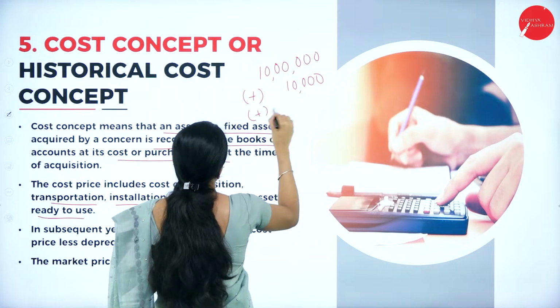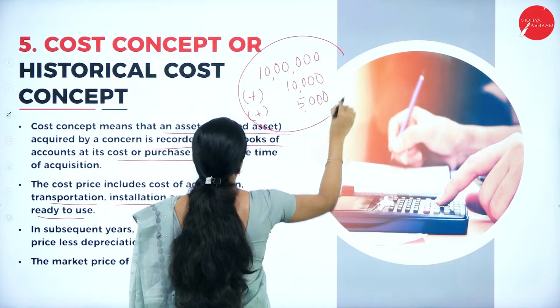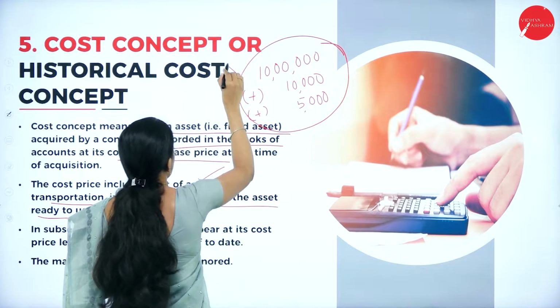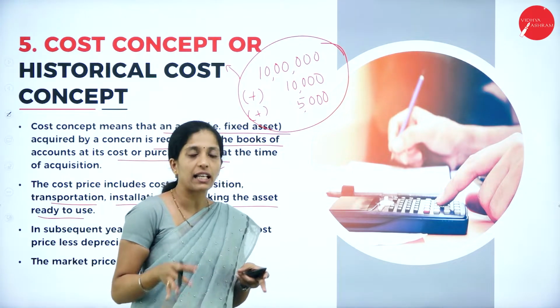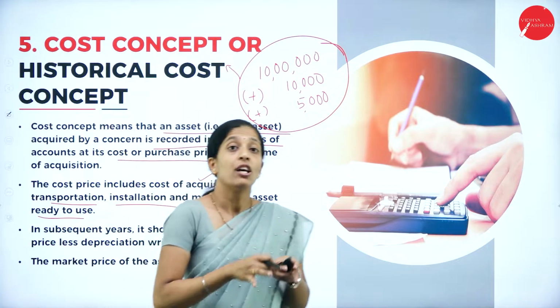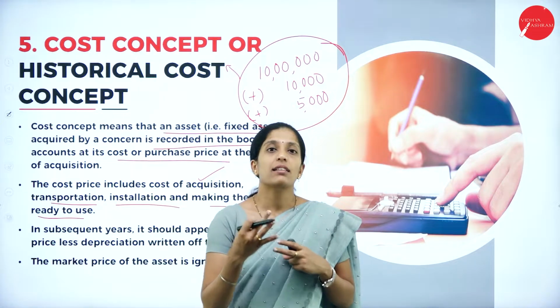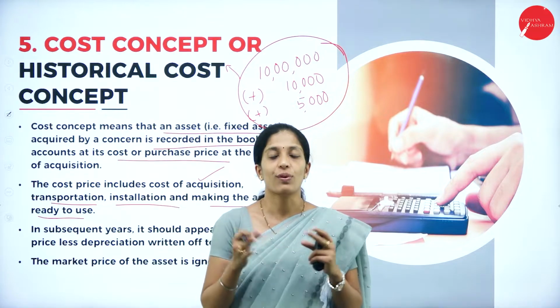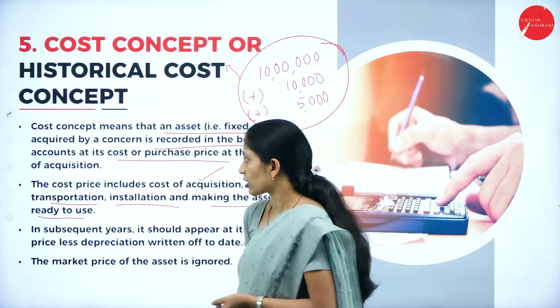Again installation of rupees 5,000. All these expenses are gathered together and this comes under the cost concept. It's not that only 10 lakh is included under the cost concept. All other expenses incurred until the asset is ready to use, whatever they are, everything comes under the cost concept.